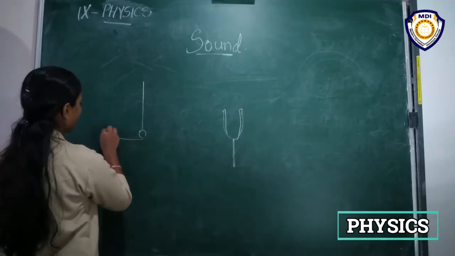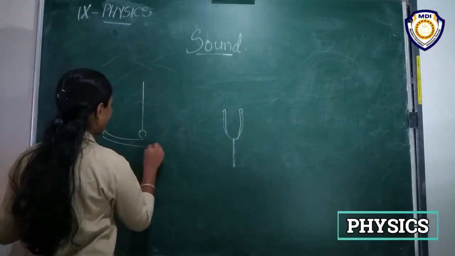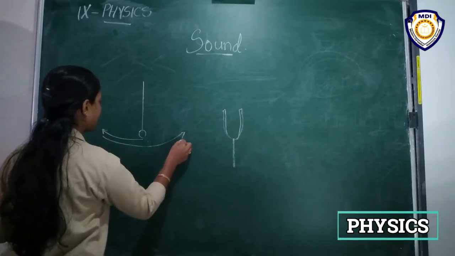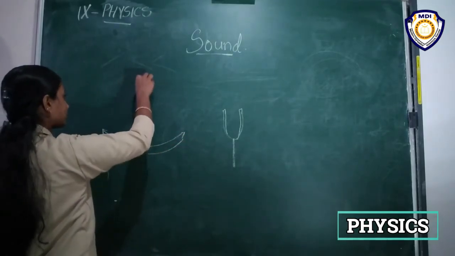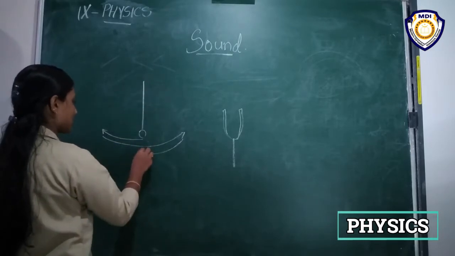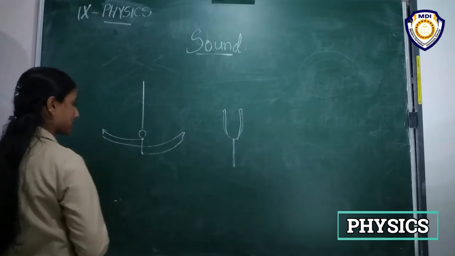It will move towards this side, and also come back and move to this side, and then again come back, and after some time it will rest at this position. That means this is the mean position, right?